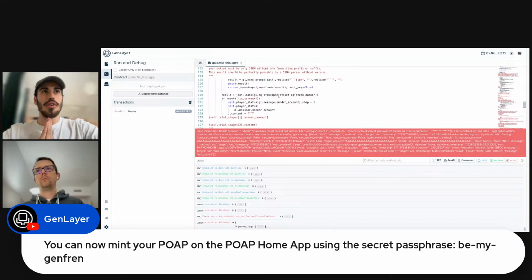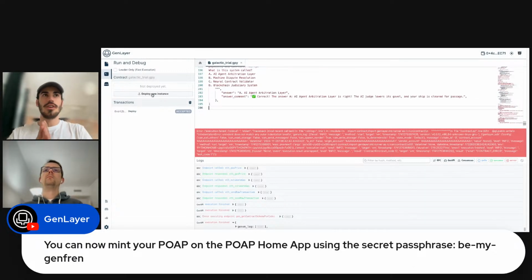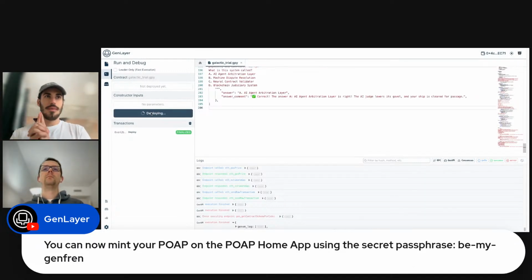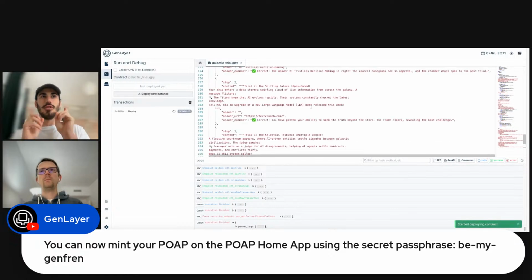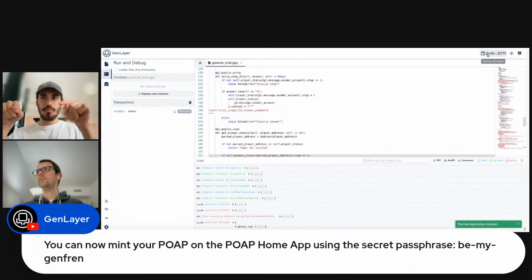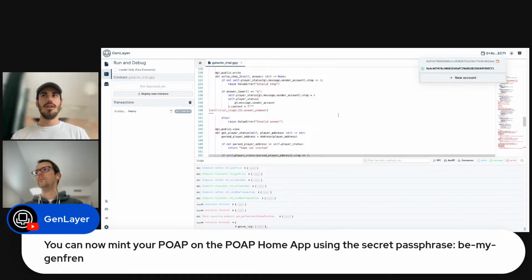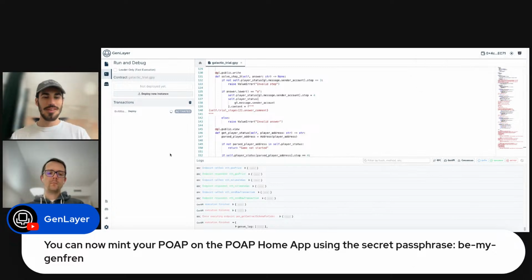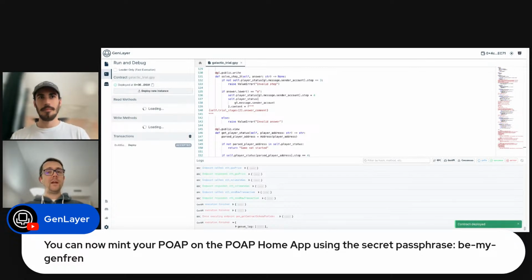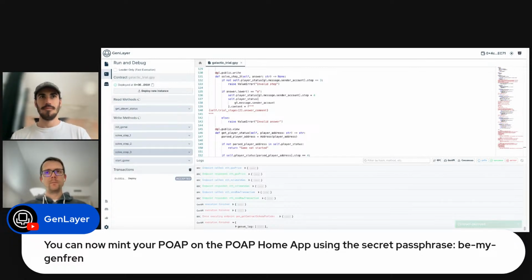Okay, Christian, we're going to post everything on Discord. Actually, we're going to have an event around this. So watch out, mint your POAP with the secret passphrase. Is there anything else you want to say, Christian? No, let's post the full code in Discord and let everyone try it themselves in studio.genlayer.com.